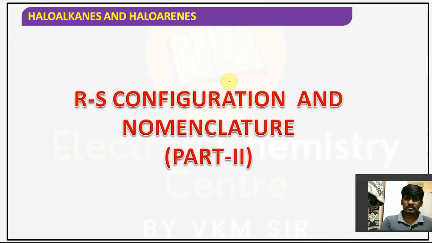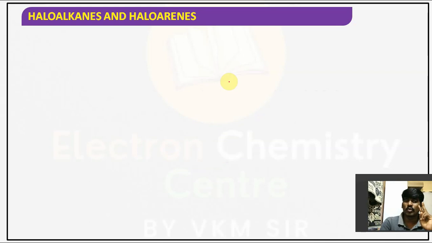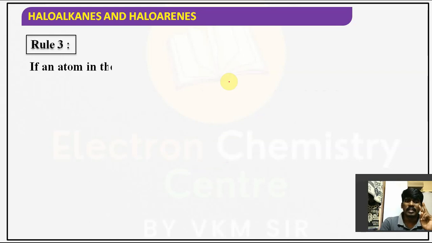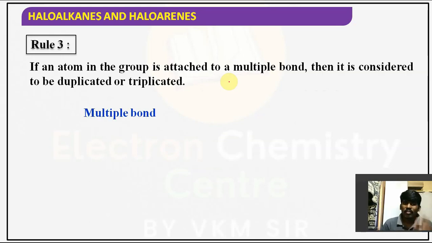Next, RS configuration and nomenclature part 2. Right? So two rules we have discussed. Now rule number 3. For suppose in an atom, if an atom in the group is attached to a multiple bond, in the sense it may be a double bond or triple bond. More than one bond is called a multiple bond. Then it is considered to be duplicated or triplicated.